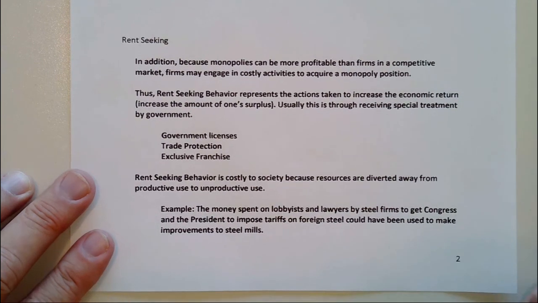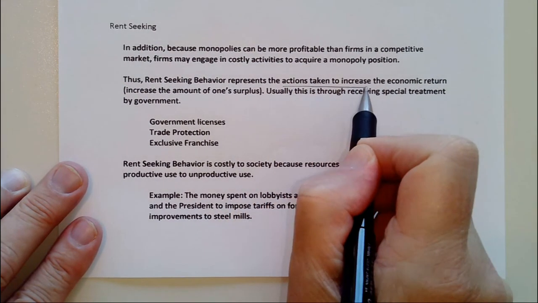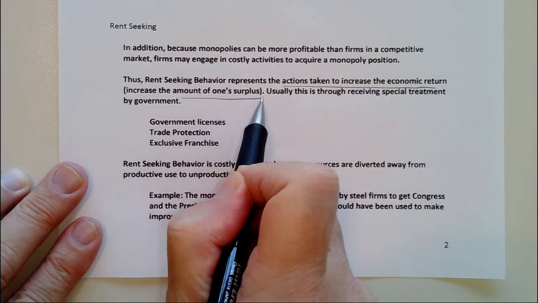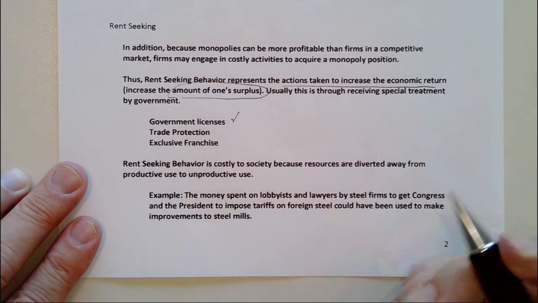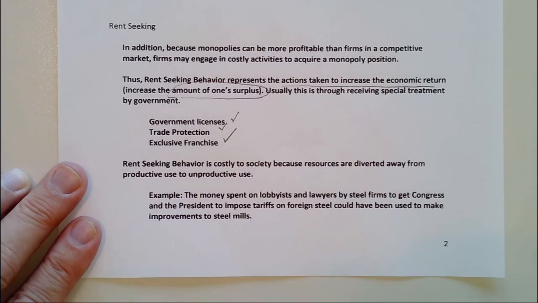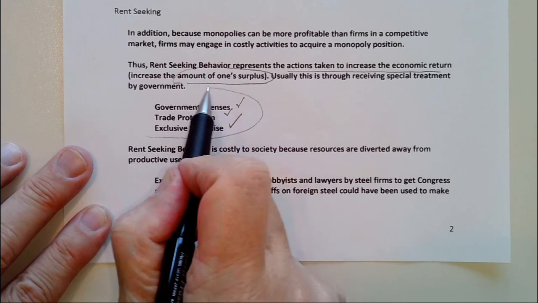So again, it's a way to take action to increase economic return, to increase the amount of one's own surplus. And so trying to get government licenses to keep out competition, trade protection, trying to get an exclusive franchise. All this is not good for society. It increases surplus for sellers, but at the expense of consumers, and will create a deadweight loss.